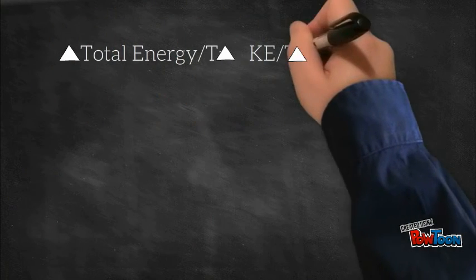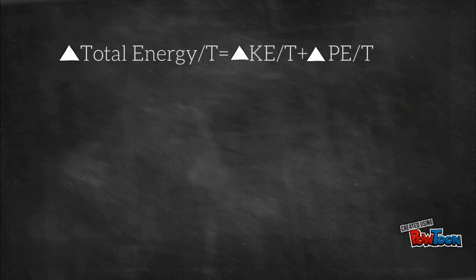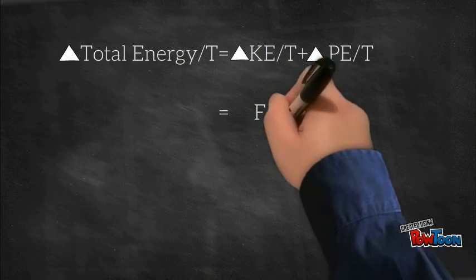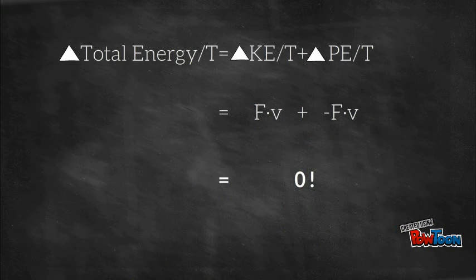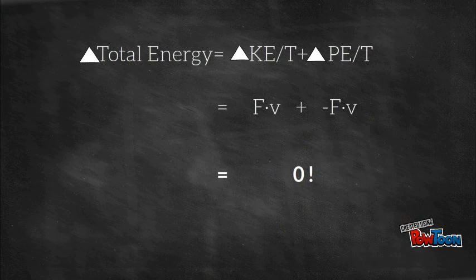To sum up, the change of total energy of an object over time equals the sum of the change of kinetic energy and potential energy over time, which equals the sum of Fv and minus Fv, which equals 0. Hence, it means there is no energy generated or lost during the change of time, and that is the concept of the law of energy conservation.